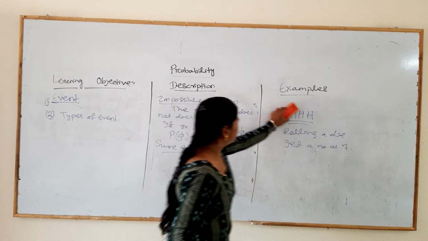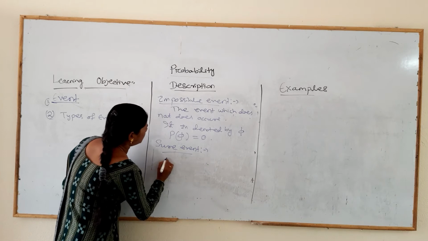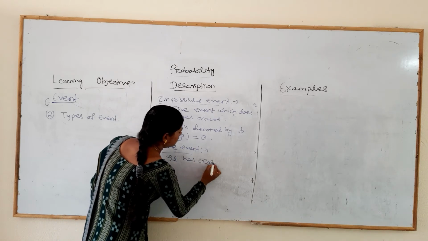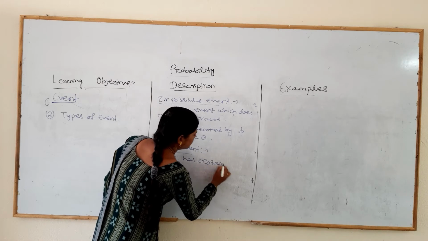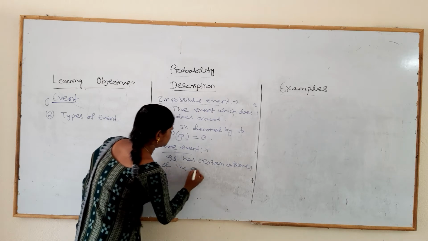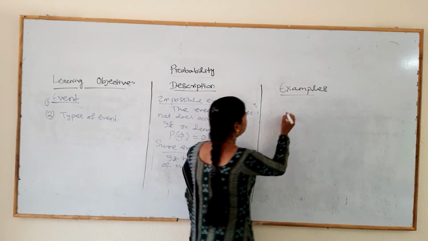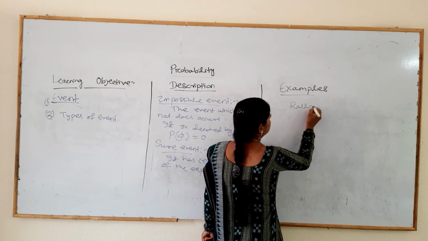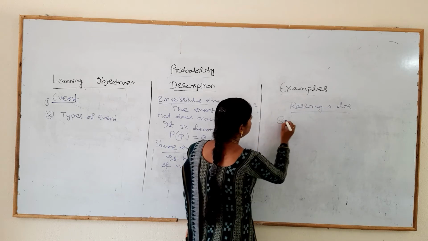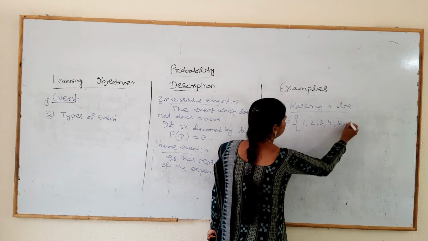Okay. A sure event means it has certain outcomes of the experiment. Let us take the example of rolling a die. Here the sample space is equal to 1, 2, 3, 4, 5 and 6.